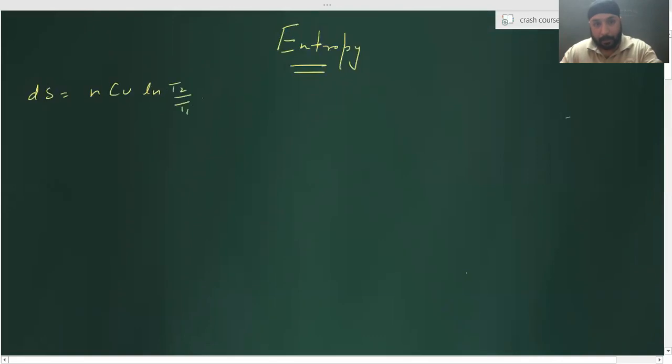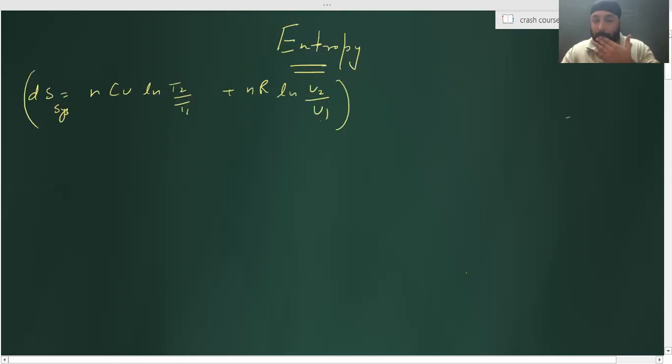We're talking about entropy. Now understand, we know that dS is equal to nCv ln T2/T1 plus nR ln V2/V1. I can use it for any gaseous process. That is delta S of system. I can calculate that.